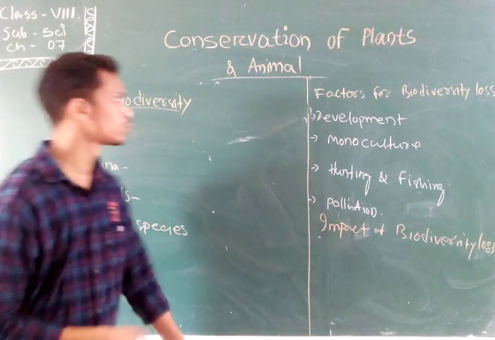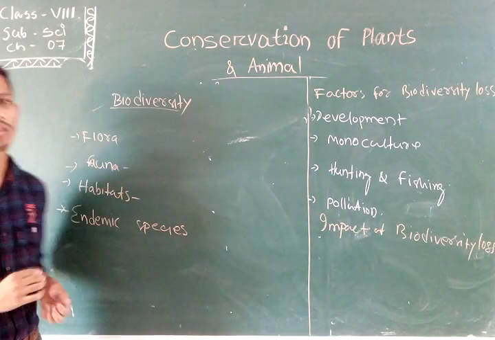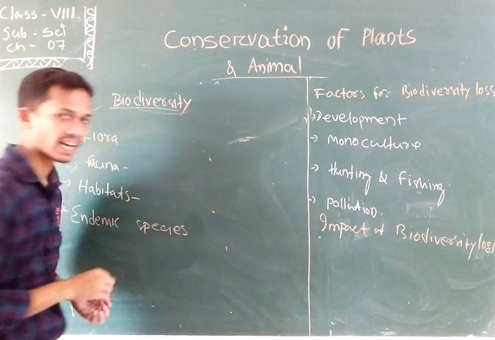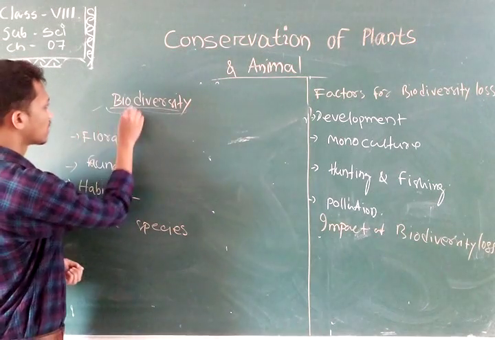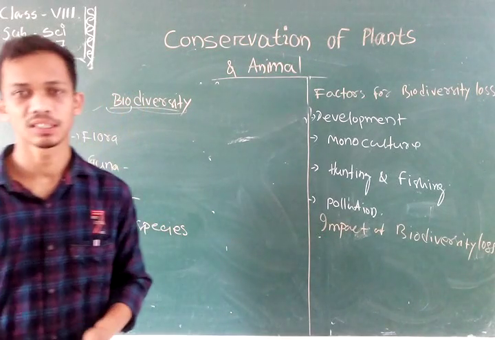Okay, so students, now we are going to learn about the term biodiversity. Diversity means variety. Bio means life. Suppose we take the example of a forest. What types of animals are there?